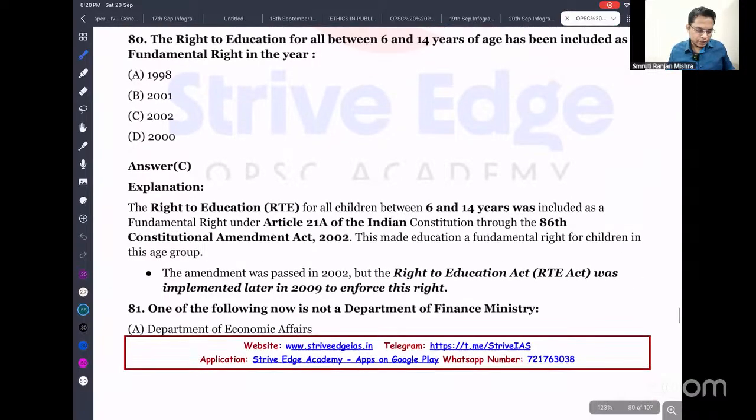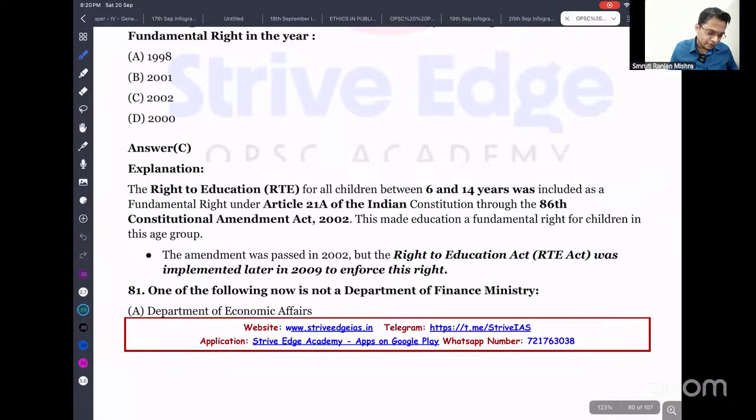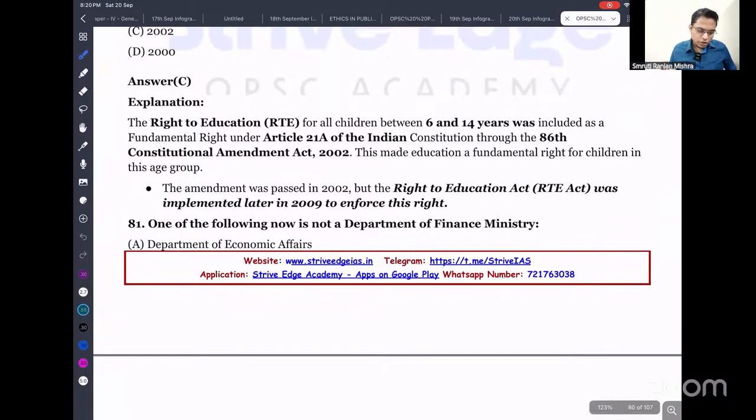Okay, let's start, starting from question number 81. So what is the question? Question is very simple. Which of the following is not a department under the Ministry of Finance?